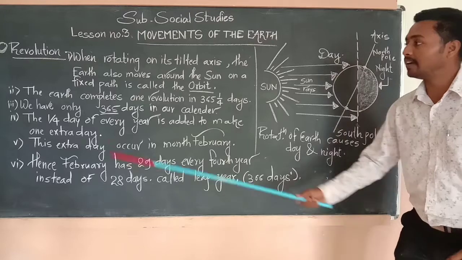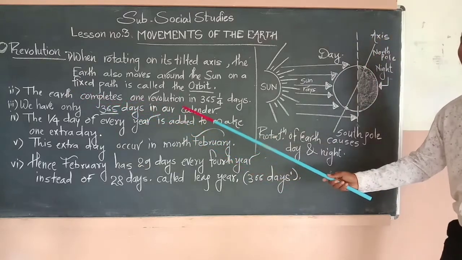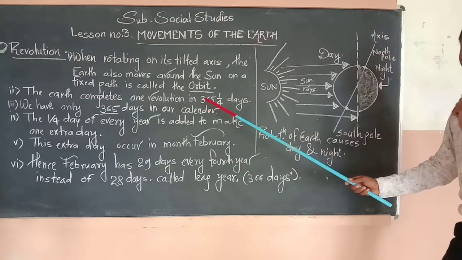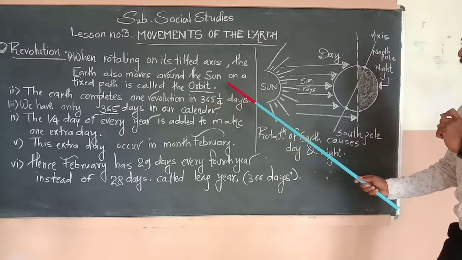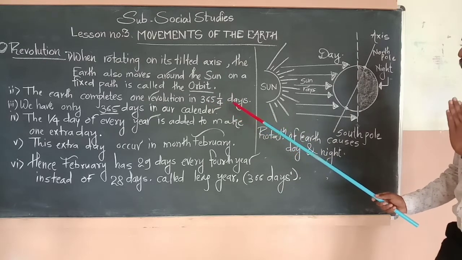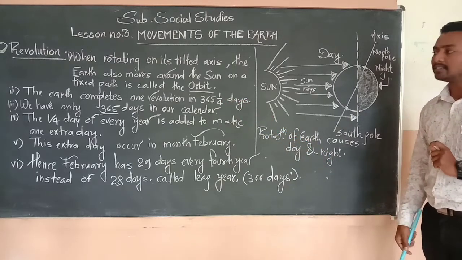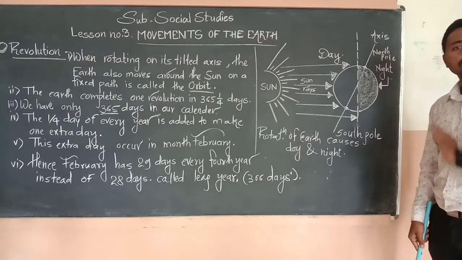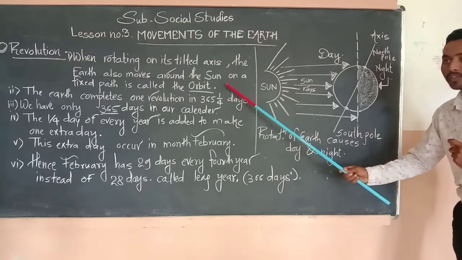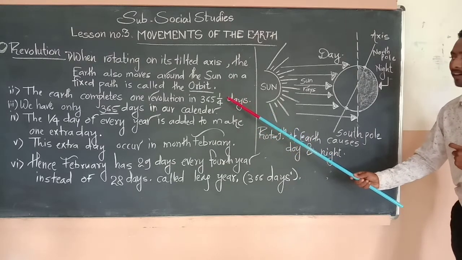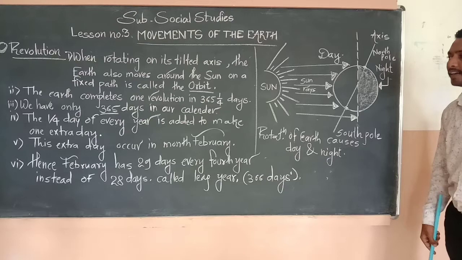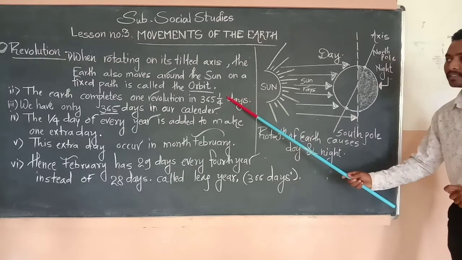Next, point number 2, the earth completes one revolution in 365 days and 1/4 part of a day. We know that a normal year consists of 365 days. Then what is the meaning of 1/4? 1 in the numerator and 4 in the denominator. Then what is the reason behind this?